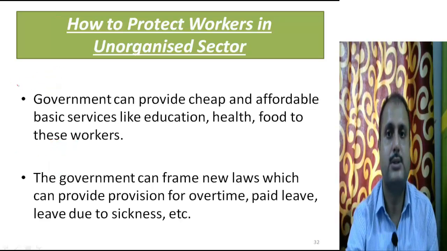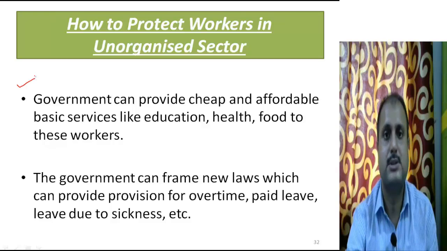The government can provide cheap and affordable basic services like education, health and food to these workers. In the first video, we discussed the PDS, the public distribution system. The public distribution system is the process of distributing ration all over India through fair price shops.